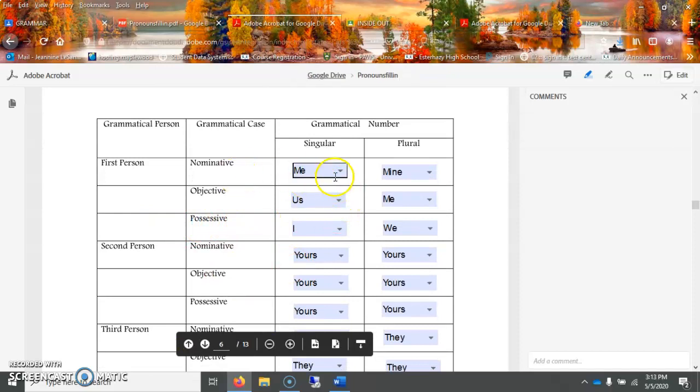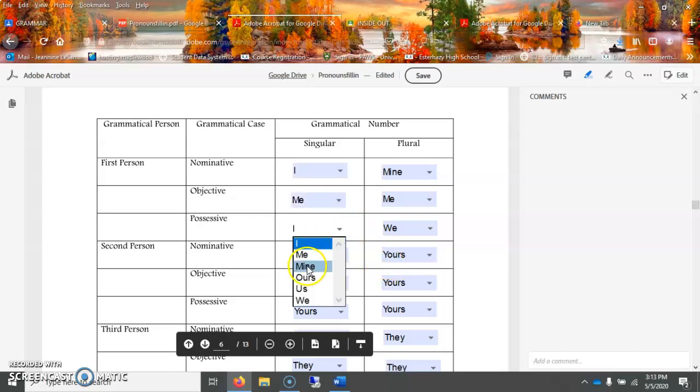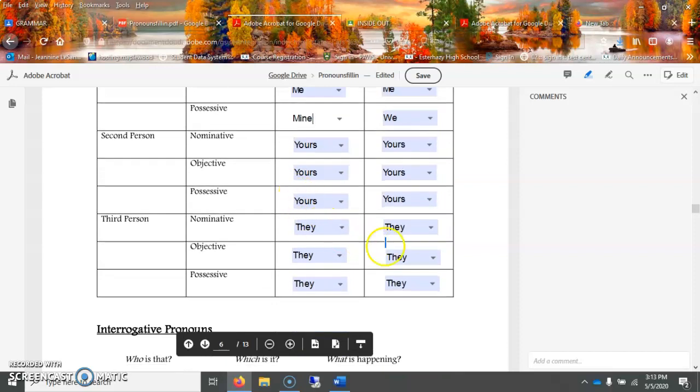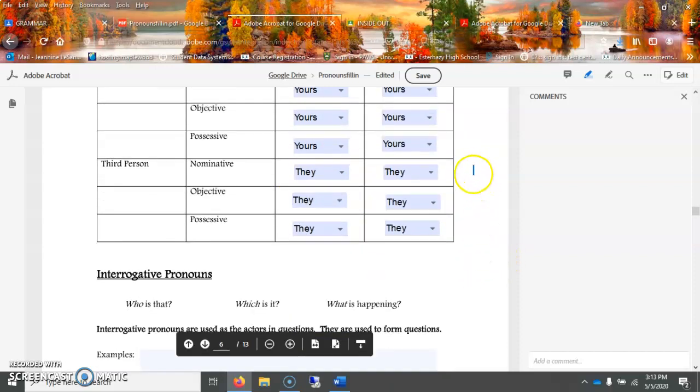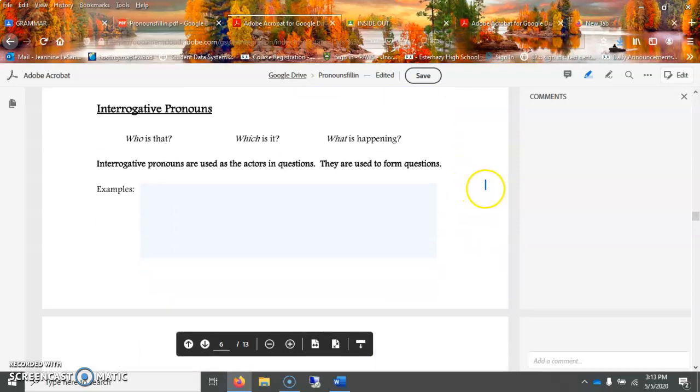So if this is in first person, I would say it's kind of like those French activities that you used to do. I, me, or mine, right? And then you would go and see if you can get this correct. And I can also forward you the answers later if you are stumped on that one.